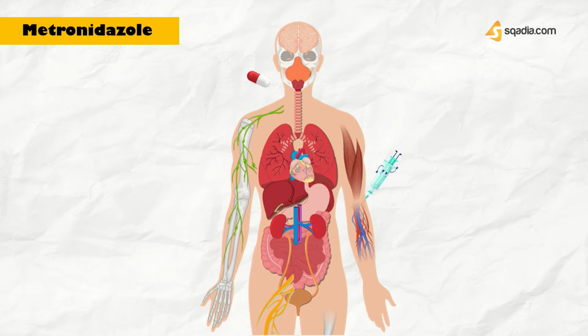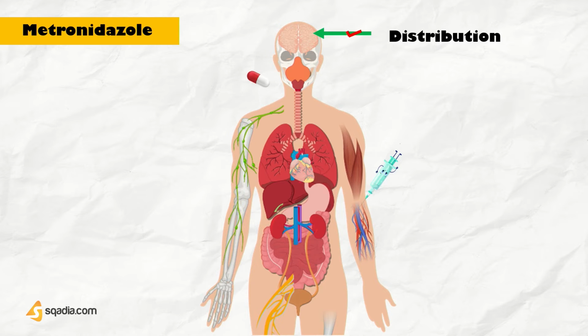If we talk about its pharmacokinetics, it is orally absorbed and can be administered parenterally as well, and it is active against anaerobic organisms. It is widely distributed in the tissues, crossing the blood-brain barrier and penetrating into abscesses. It is commonly metabolized in the liver and excreted in the urine.